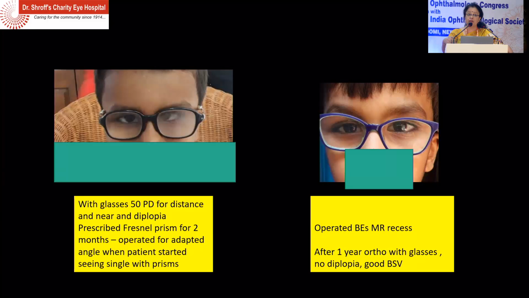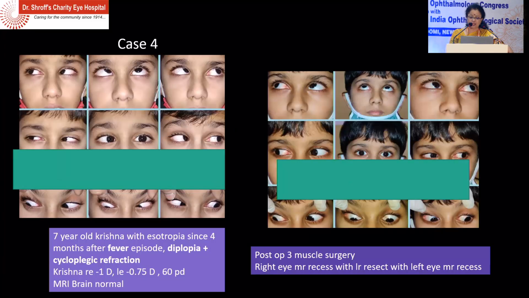Suppose now your ESO increases, then you again have to change your Fresnel prisms. You may have to increase the Fresnel prisms and put another Fresnel prism. So till we get the adapted angle, how much of esotropia is there to correct his diplopia. Till then you will keep the Fresnel prisms and then you will operate. And these children normally have good results.